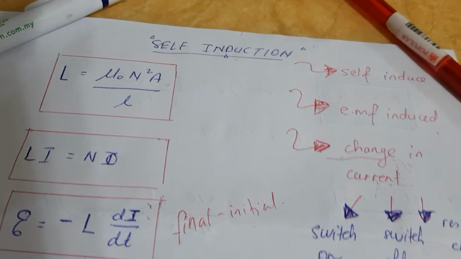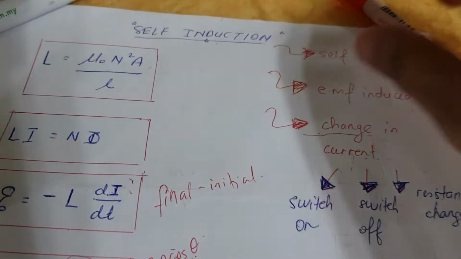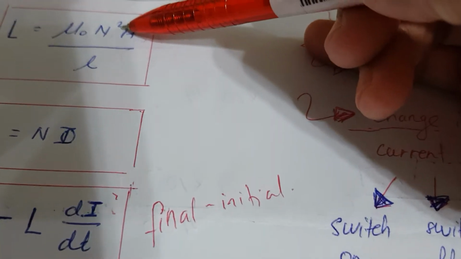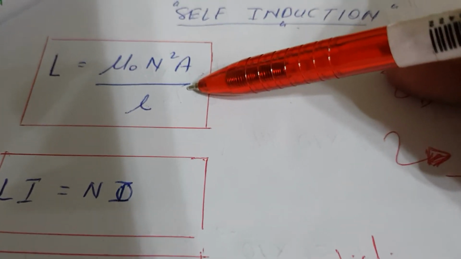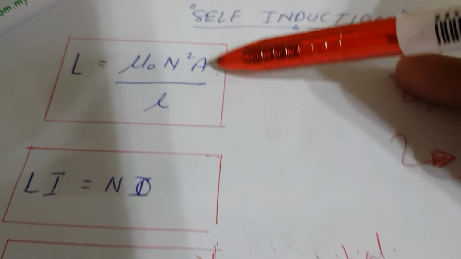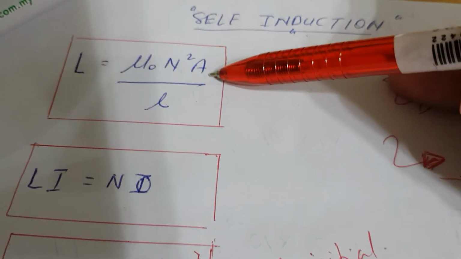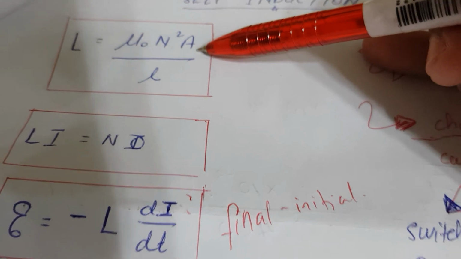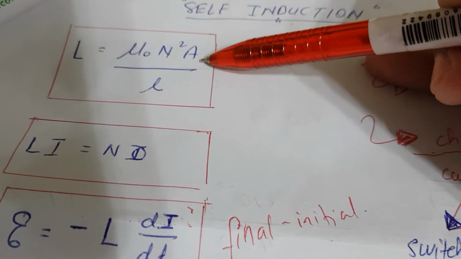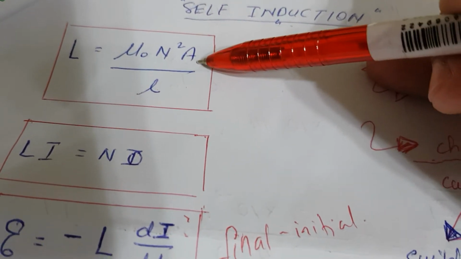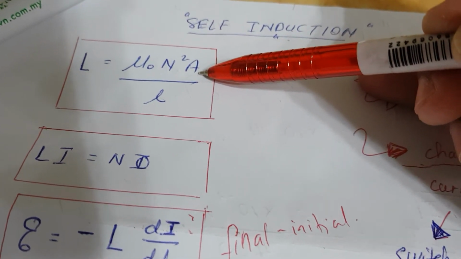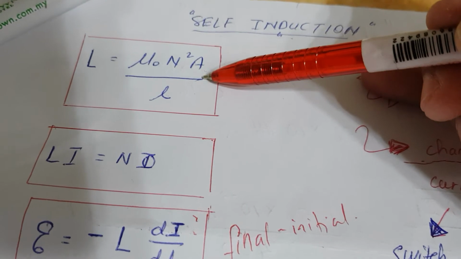So when you have many turns, the number of turns will be your N. Don't forget there's a square there. You're supposed to square it. Then you have A. A is cross-sectional area. Cross-sectional area must be in meter square. So if they give you in cm square or millimeter square, please convert to meter square. I think by now you know how to convert centimeter square to meter square, or millimeter square to meter square. I've explained to you in class, isn't it?